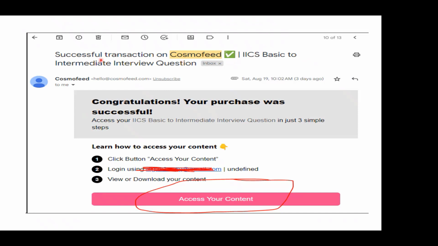This is the link you have, and it will show congratulations on your purchase, and you will have the login information. Here you will have access to download your content. For example, in this case, it's the basic to intermediate questions document, so it will allow you to download it, and you can start using it. Whatever documents you receive, please don't share them with others.